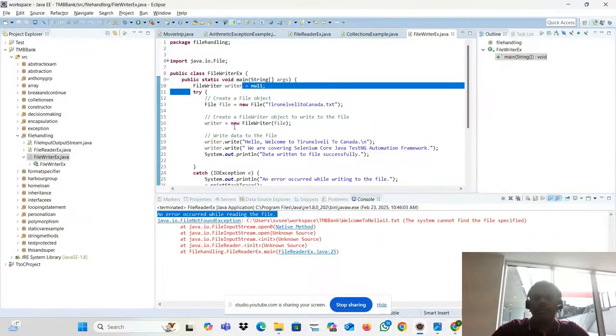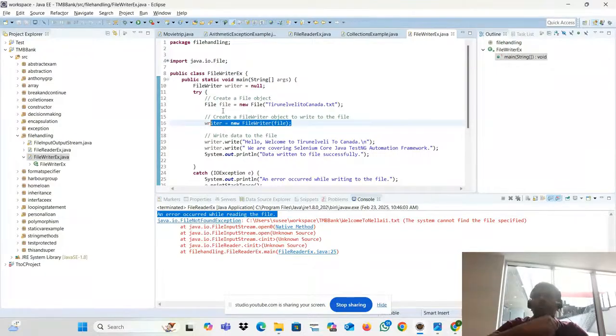So writer is equal to new FileWriter. You may wonder why I'm not using a BufferedWriter. Because it's a small set of data, so it's fine. If you're writing bulk data, then you can use it. It's a small set, so no need to put it there. So I directly use writer is equal to new FileWriter of file.